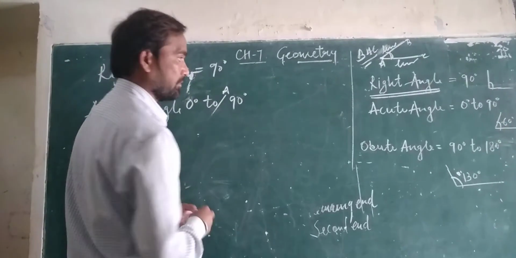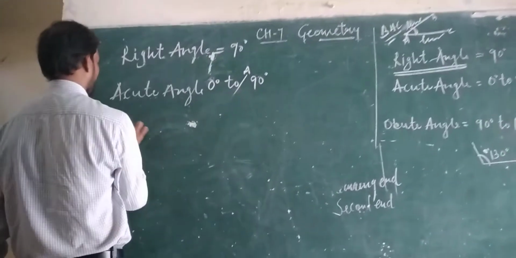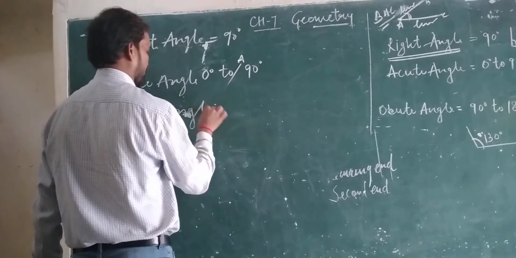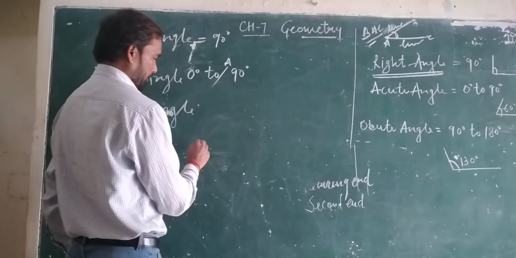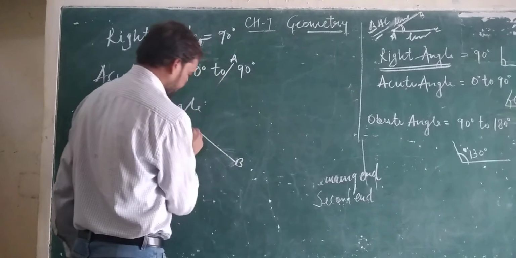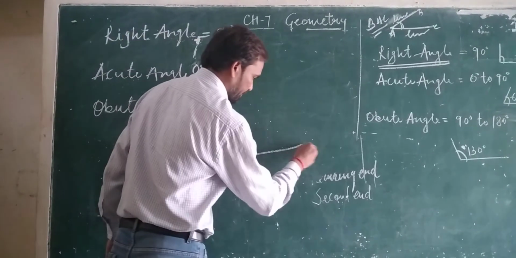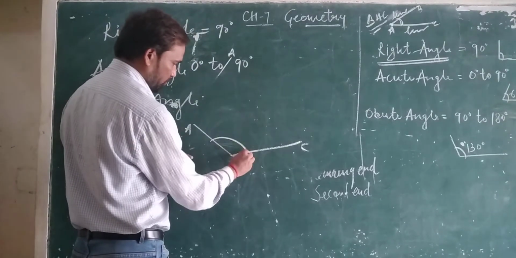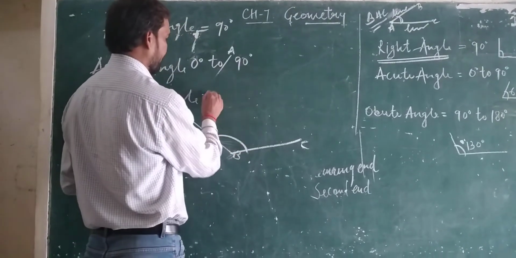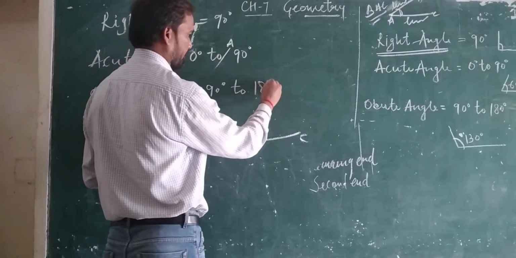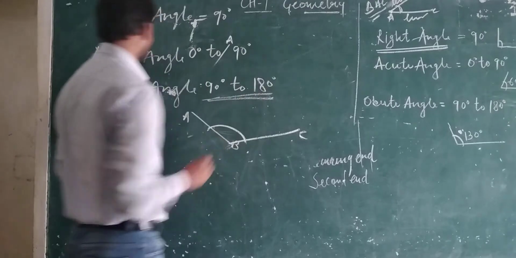Third one is obtuse angle. If two lines meet at a point, like lines AB and BC, and make an angle of more than 90 degrees, 90 to 180 degrees, it is an obtuse angle.